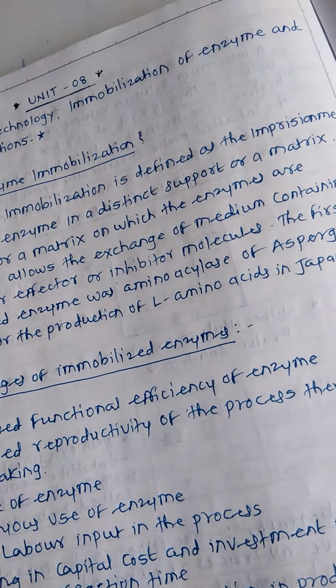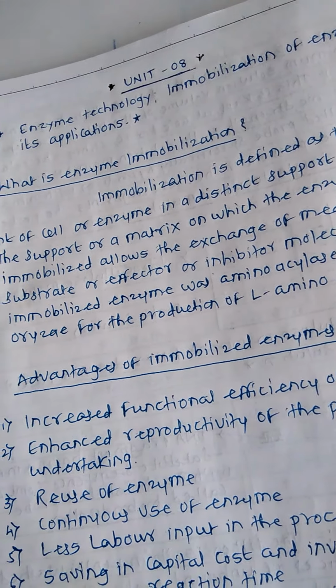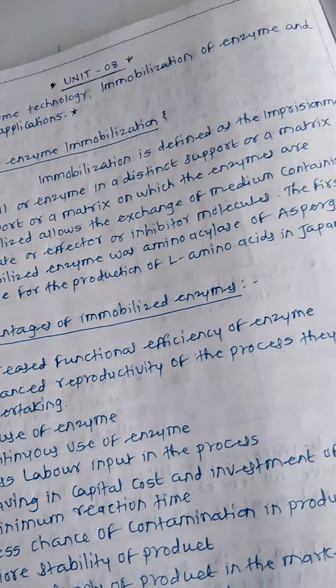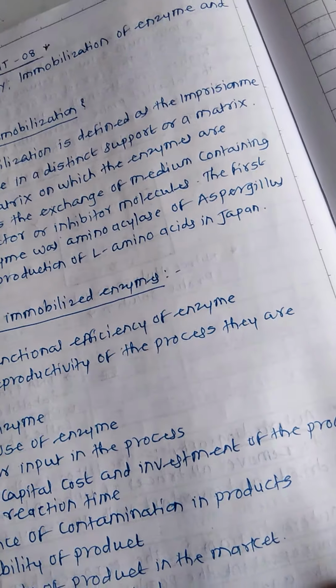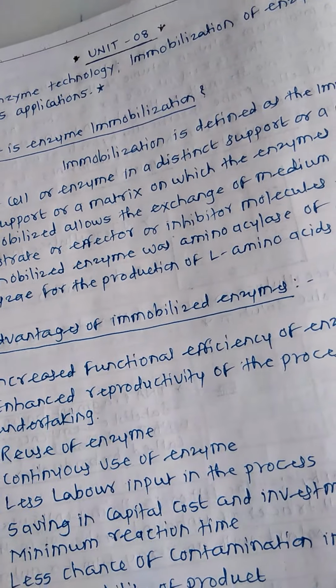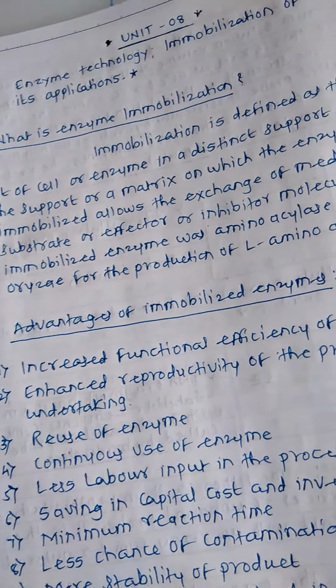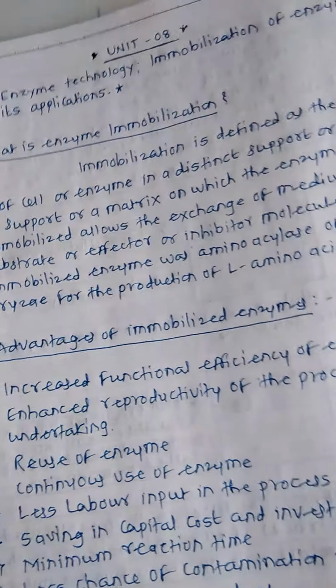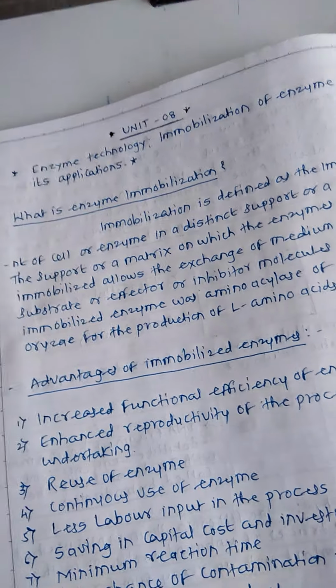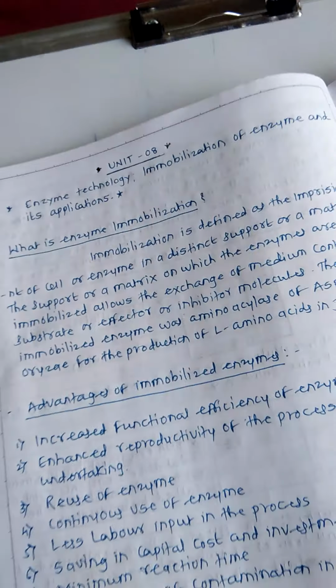Second thing, the concentration of the enzyme after completion of the reaction: we cannot purify the whole concentration of enzyme. Then the final product, the complete product, is not produced. That's why, to avoid these disadvantages of crude enzyme, immobilized enzyme is used.